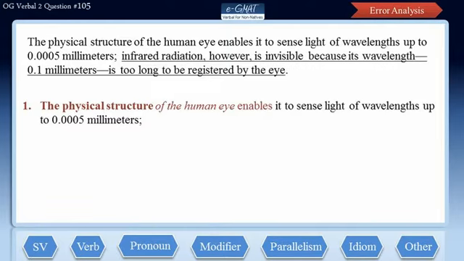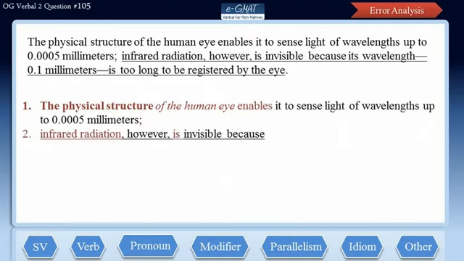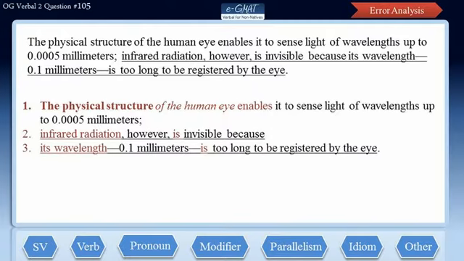After millimeters, we have a subject-verb pair, which means we have another clause here that reads, infrared radiation, however, is invisible because. Here infrared radiation is the subject and is is the verb. After because, we have another subject-verb pair, which means we have another clause that reads, its wavelength, 0.1 millimeters, is too long to be registered by the eye. Here, its wavelength is the subject and is is the verb.